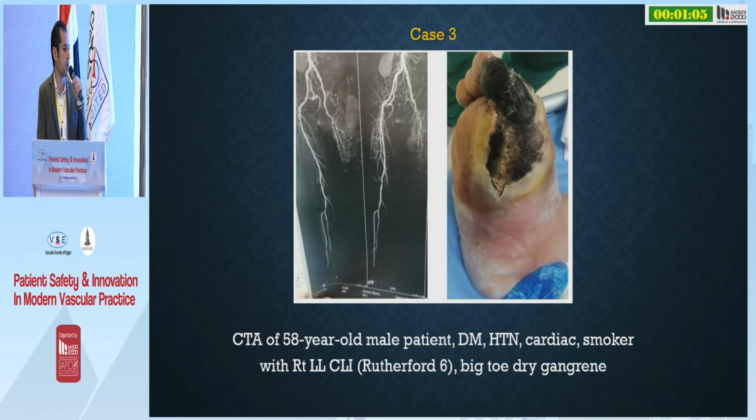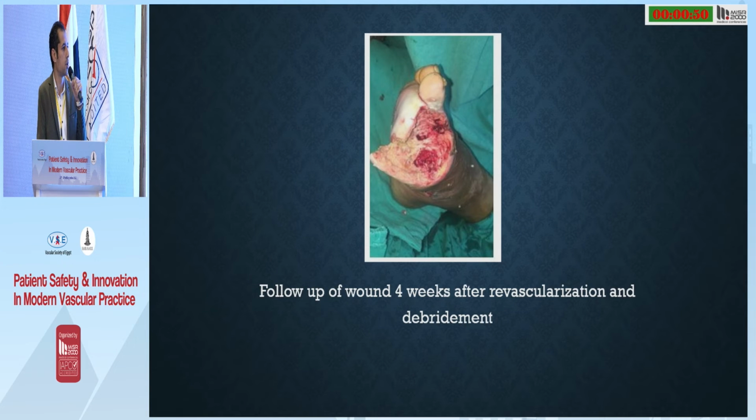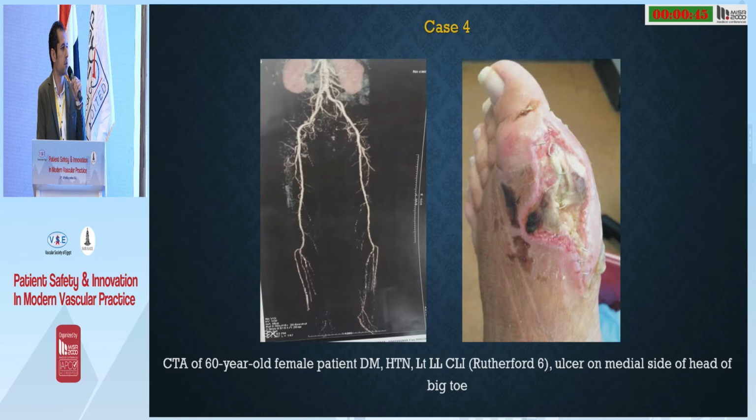Third case is a 58-year-old male patient, diabetic, hypertensive, cardiac, smoker with the right lower limb CLI, Rutherford 5 with big toe dry gangrene. Intraoperative angiography reveals dilatation of the anterior tibial artery and continuation in the arch. This is the wound after debridement and revascularization at 4 weeks.